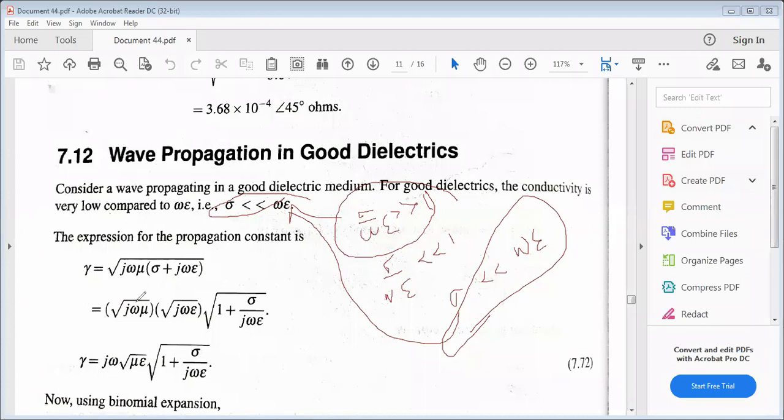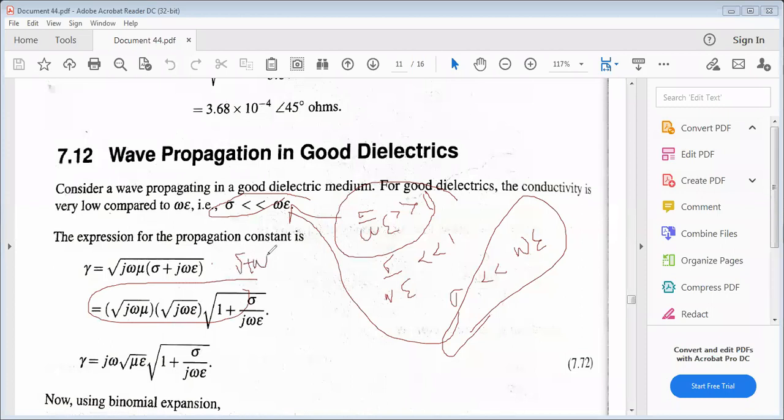Of course, j omega epsilon is the other term, so taking j omega epsilon as common again, we get sigma by j omega epsilon plus 1, or 1 plus sigma by j omega epsilon. So j omega mu into j omega epsilon into square root of 1 plus sigma by j omega epsilon. Did you get it?